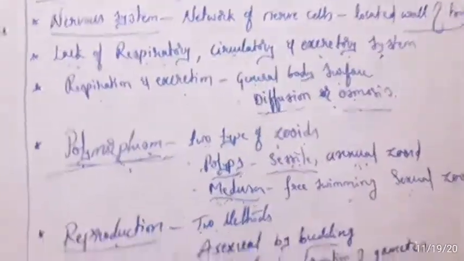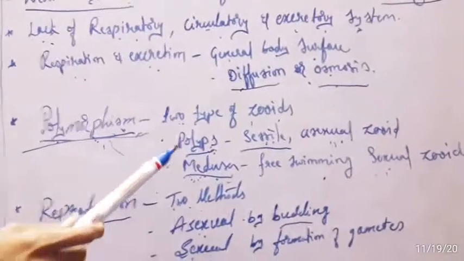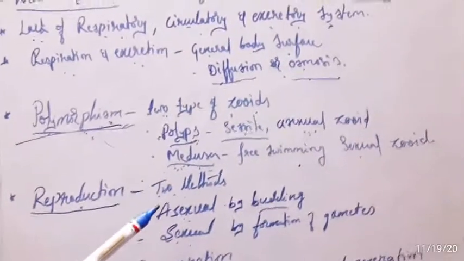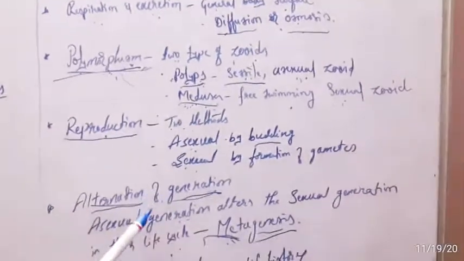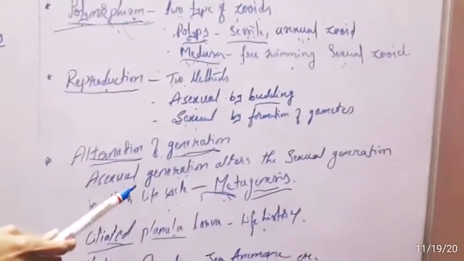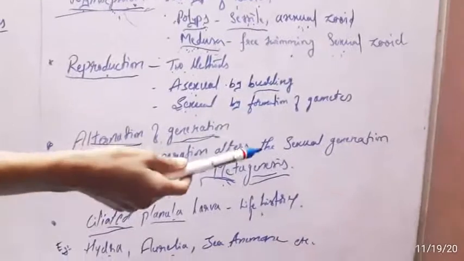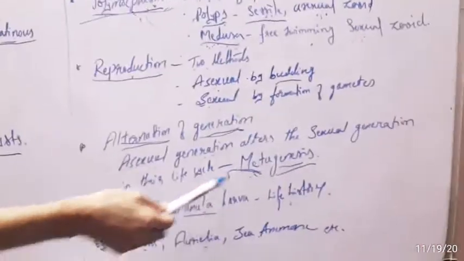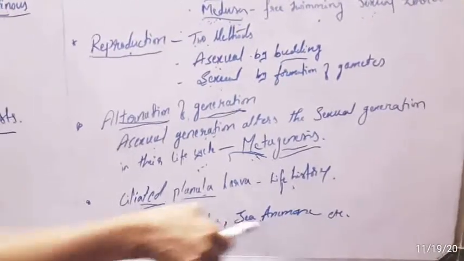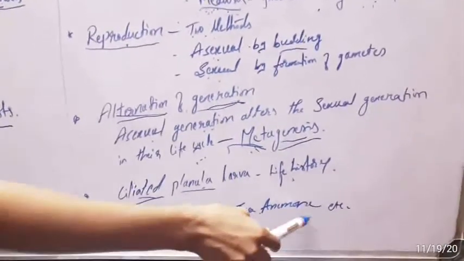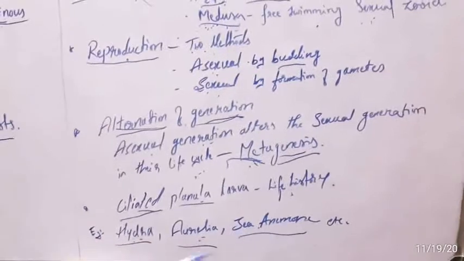One of the most important characters is polymorphism, having a polyp and a medusa. Alternation of generation is exhibited in some forms, where the asexual generation alternates with the sexual generation in the life cycle, which is called metagenesis. Examples are Hydra, Aurelia, which is nothing but a jellyfish, and sea anemone. Okay, thank you.